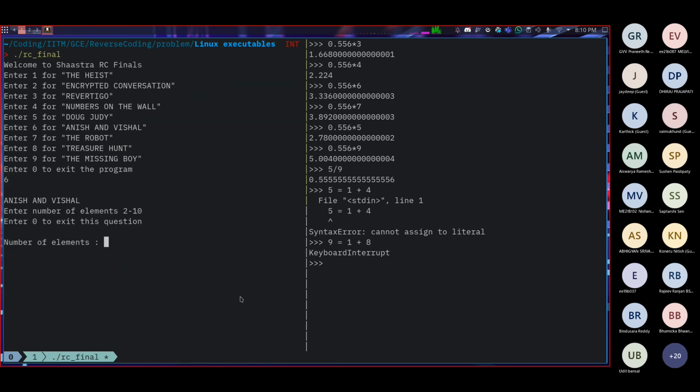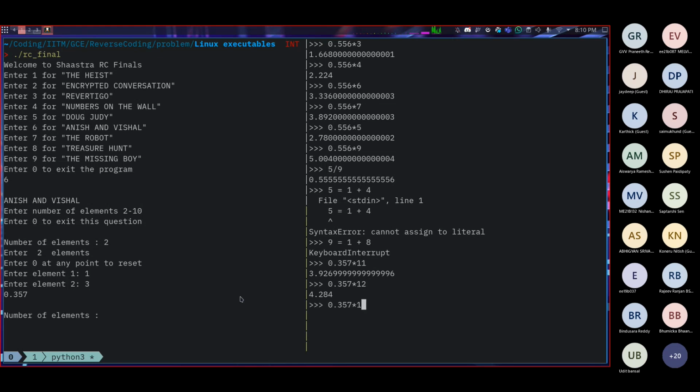So in Anish and Vishal, we can just try again. That was some random issue. For 1 and 3, we get 0.357. Let's try and multiply 0.357 by, I don't know, 11. Okay, 11 doesn't work. 12, 13. You'll have to do some of these things. If you multiply it by 14, we get almost 5, 4.99995. So basically our number here is 5 by 14.